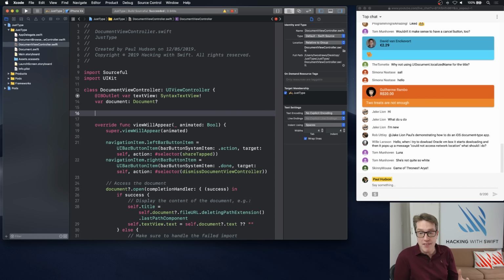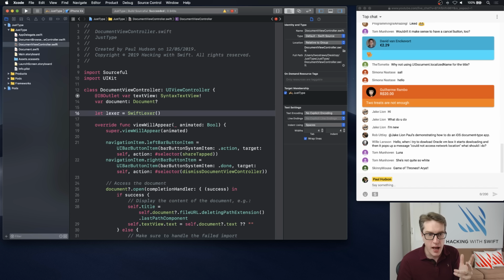Now, if you aren't aware of how parsing works, it has to literally read through all the code: func, foobar, open close parens, open brace, whatever, print hello world, whatever. It has to convert that into tokens, which is a process called lexing, so we need a lexer. We're going to say our lexer is an instance of SwiftLexer. That comes from Sourceful. It's a way of reading through large amounts of text and saying, here are all the tokens in Swift. Var, that's a variable. Func, that's a function, whatever. And converting those into tokens we can work with.